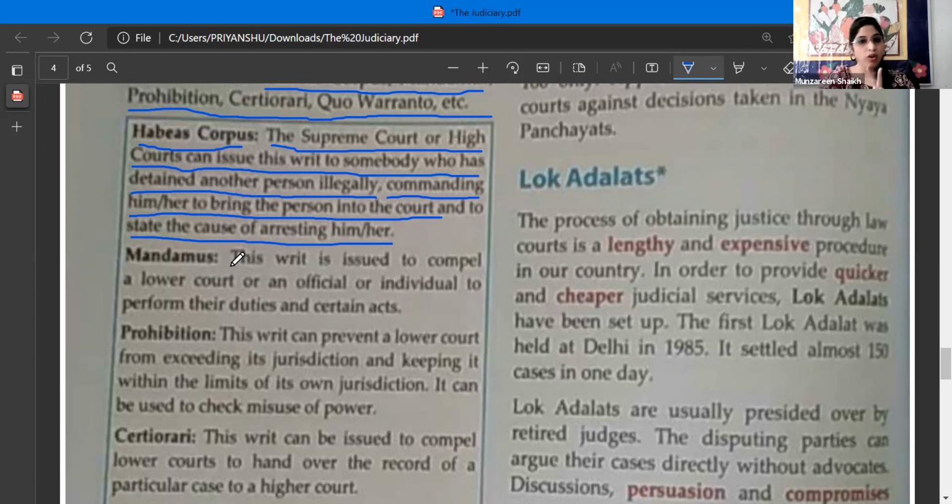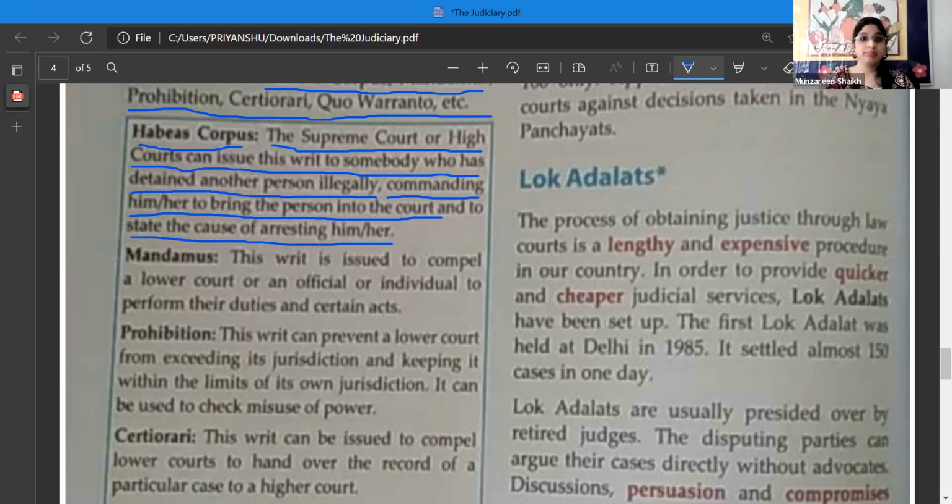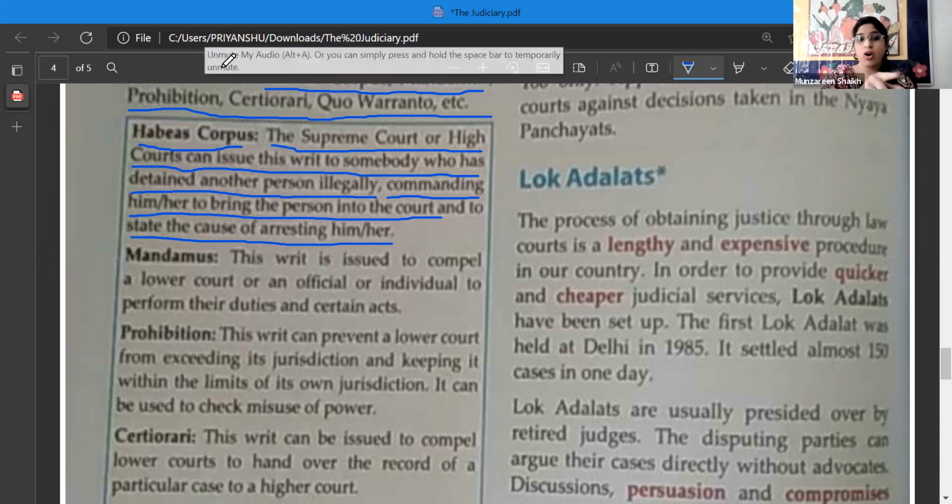Now this particular writ is given by either the Supreme Court or the High Court. To whom is it given? It is given to some person who has detained another person illegally. Detained means what? Detaining means what? Anyone? Come on. Detained, arrested. Yes, or commanding him or her to bring the person into the court and to state the cause of arresting him.